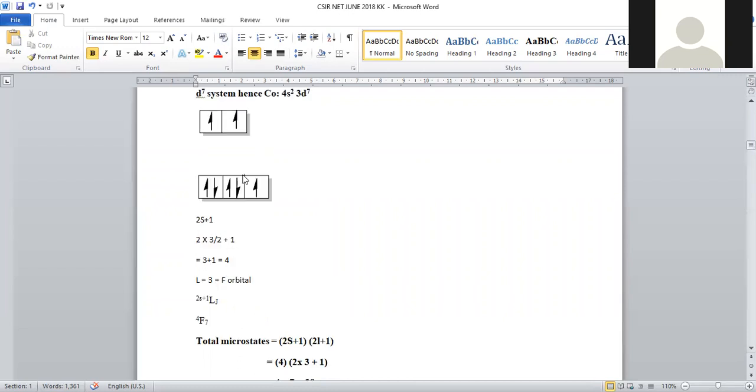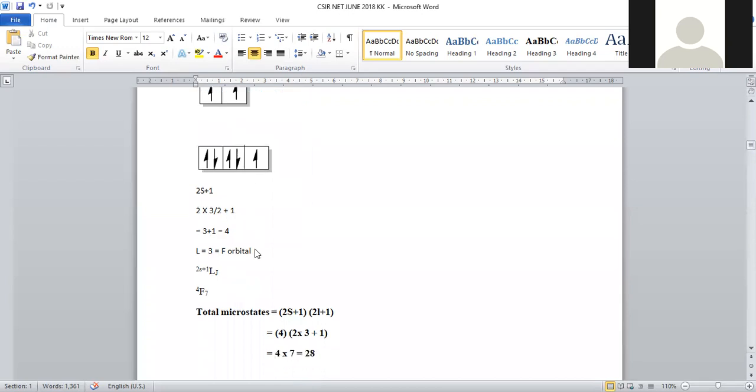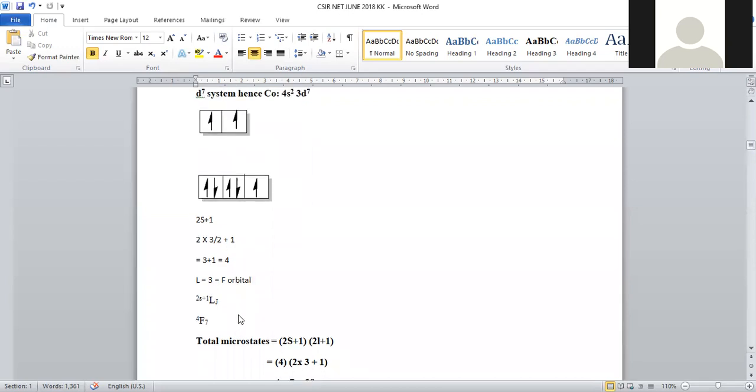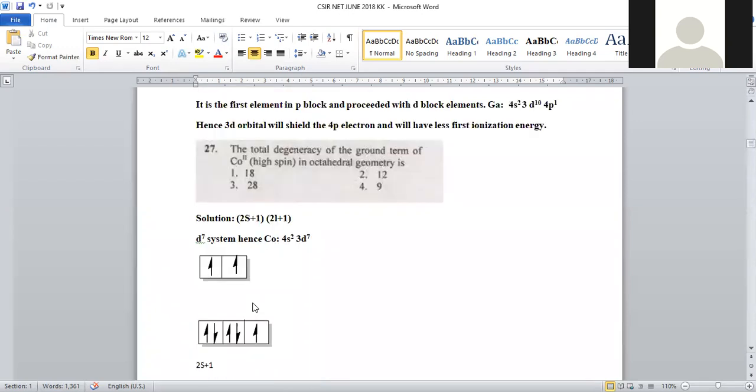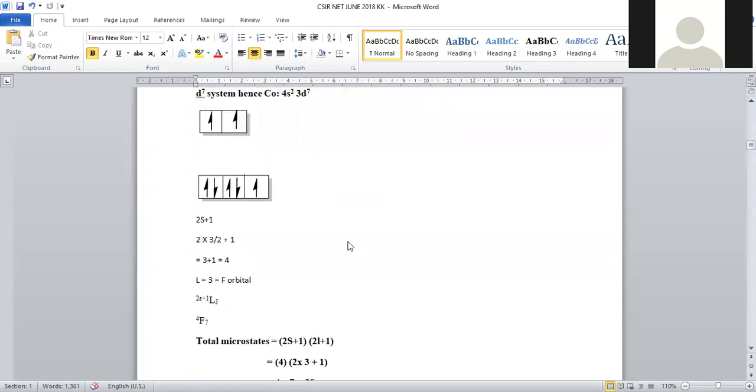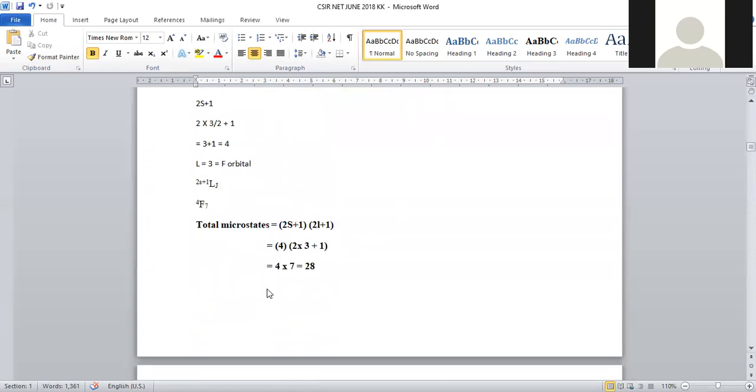Now the J value. In order to get the J value, what is the formula? For less than half filled, L minus S, and for more than half filled, L plus S will be taken, right? But here that is not required. The only requirement is the total degeneracy.